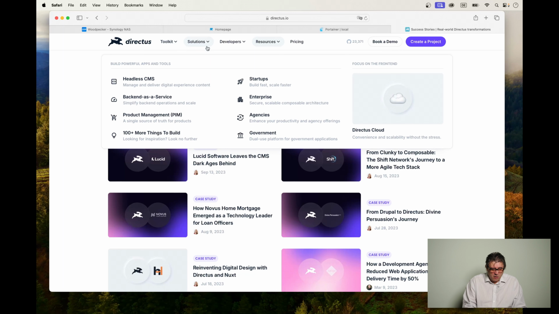As I said, there are also things like solutions, which you can also tap into. Directus is mostly known as a headless CMS. Yes, you can also use it for that, but really it goes way beyond a headless CMS. You can do quite a lot of things with it, which have nothing to do with the CMS at all.